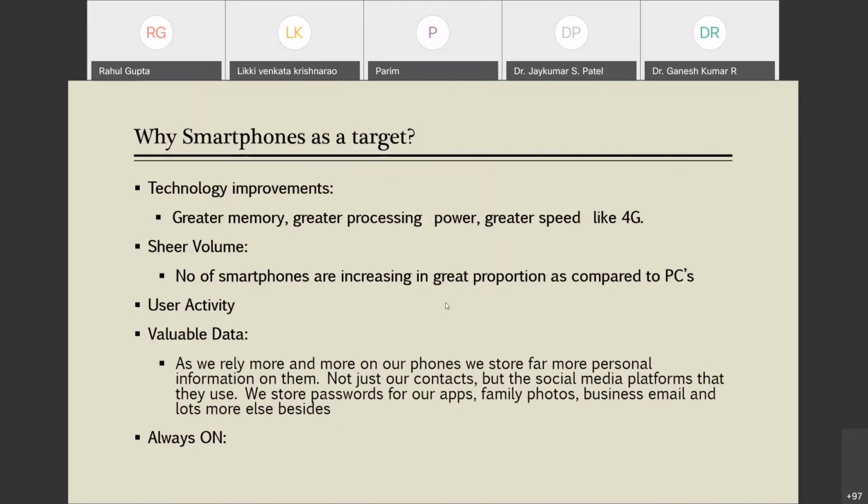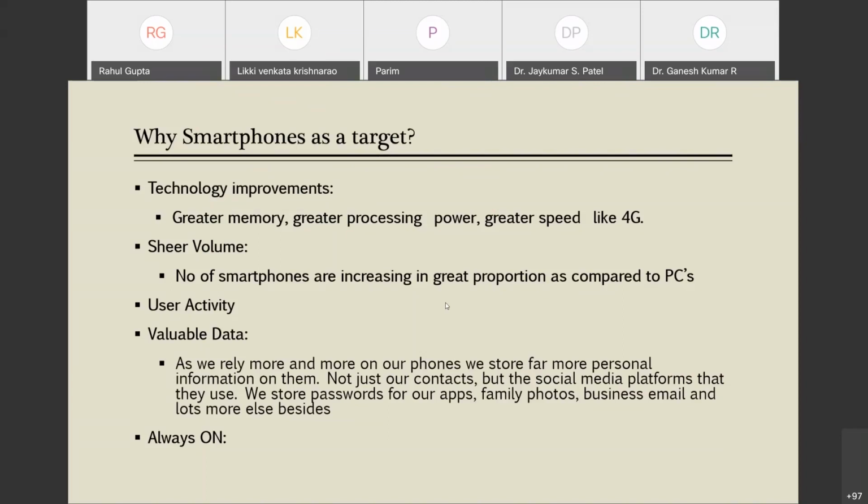This technology improvement is why we treat our mobile phone as a supercomputer in our hand these days. Instead of using traditional PCs, we are more dependent on our mobile phone for day-to-day activities, which is why smartphones are becoming a target.